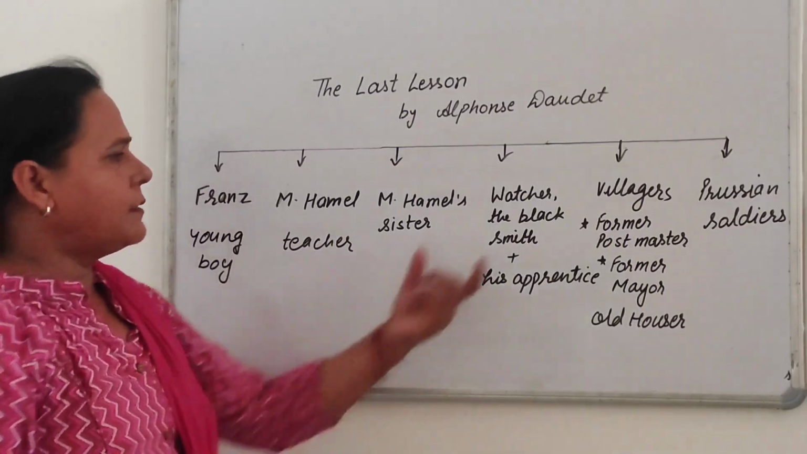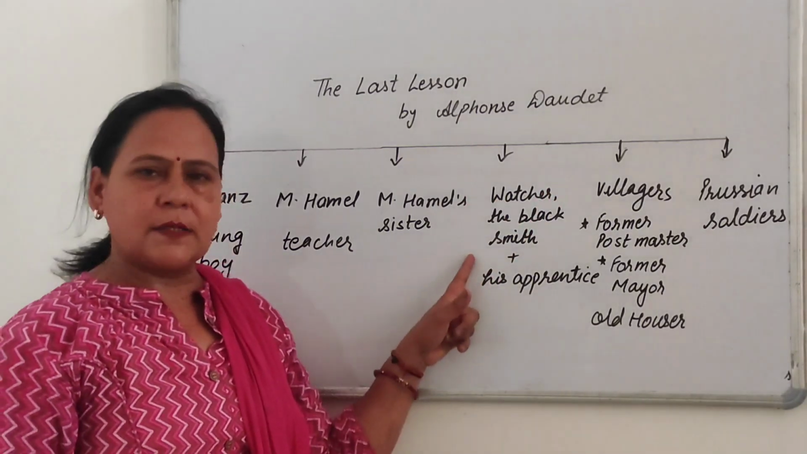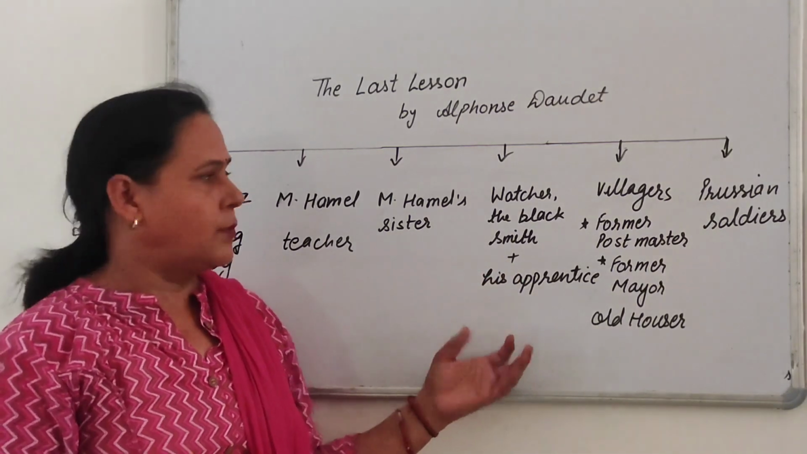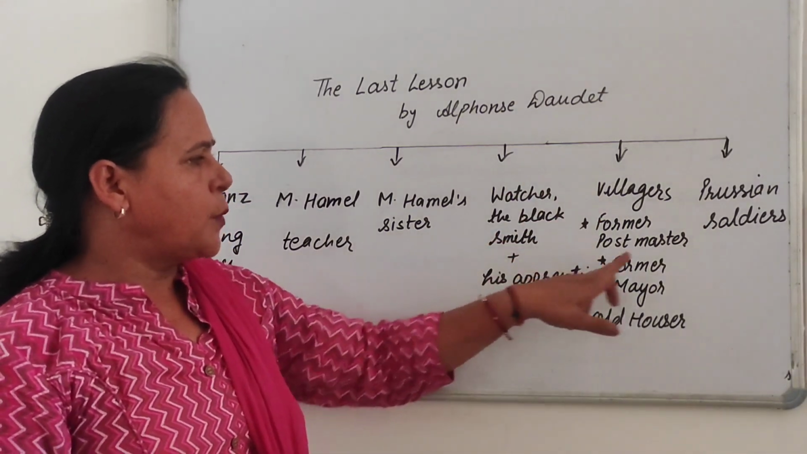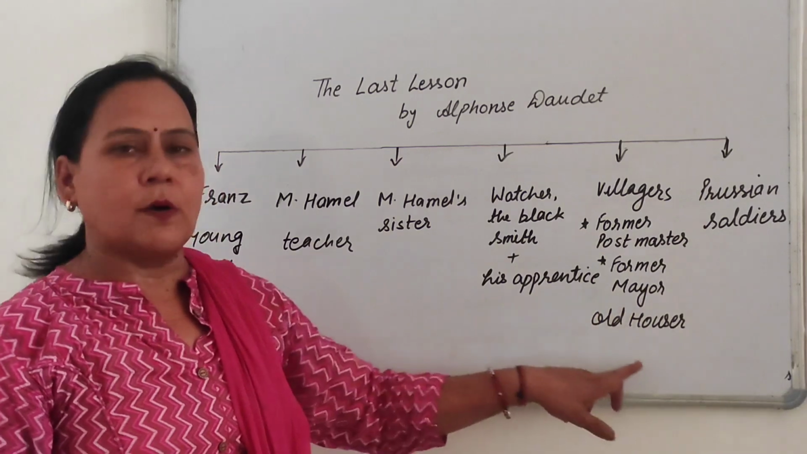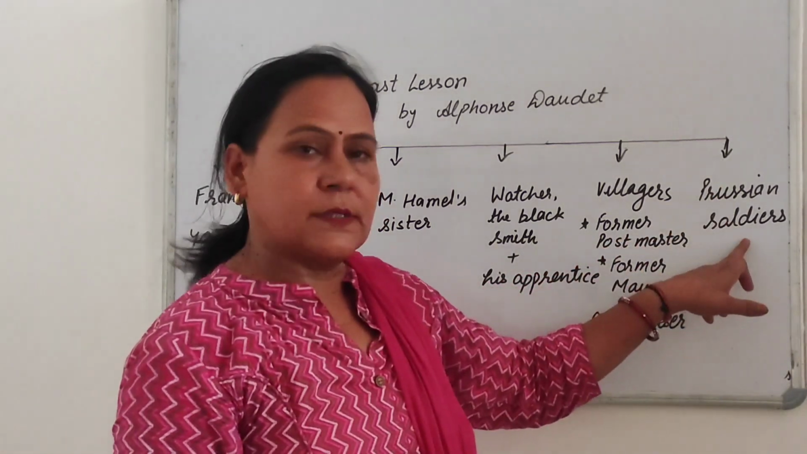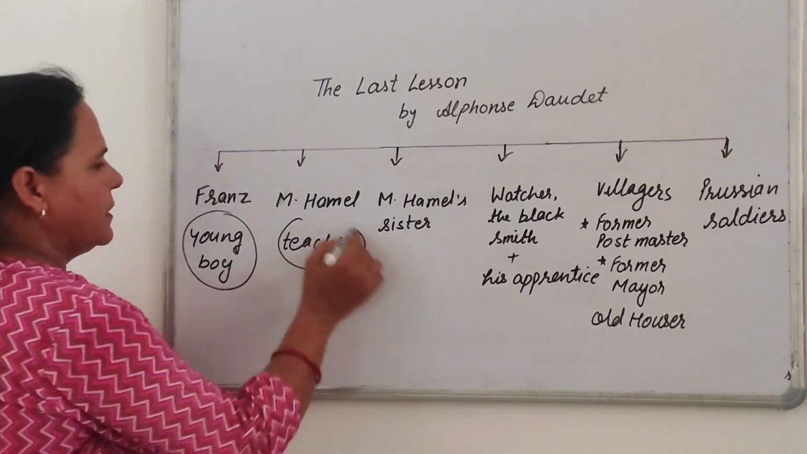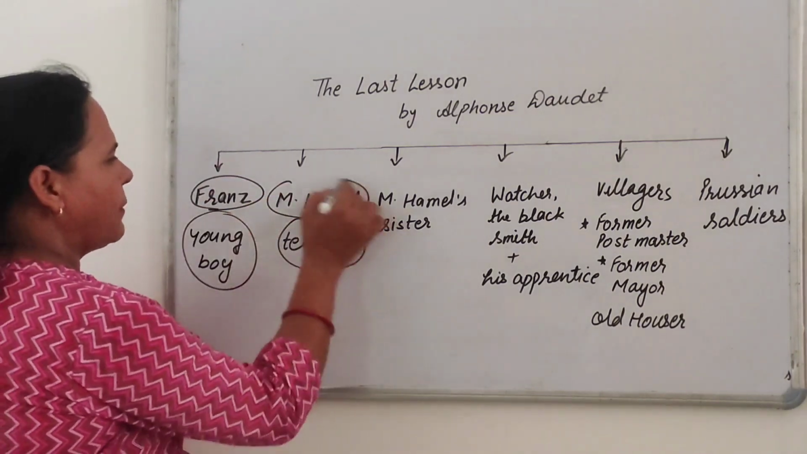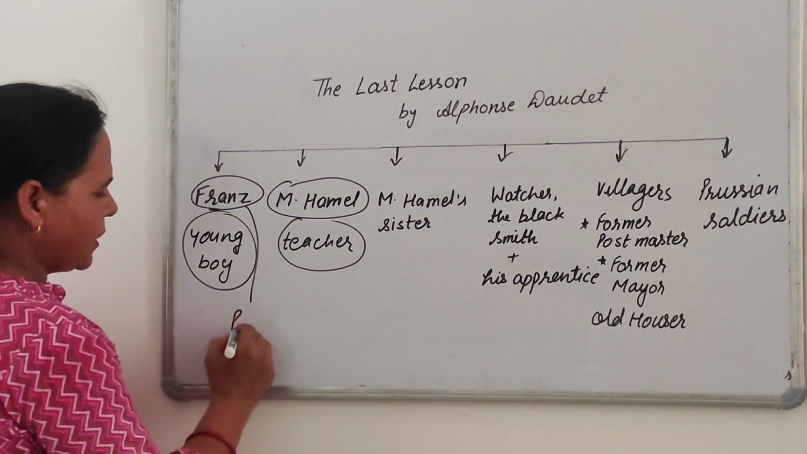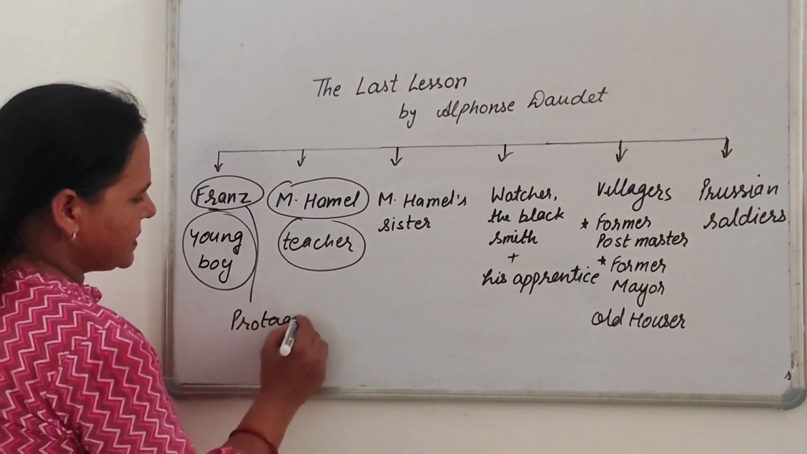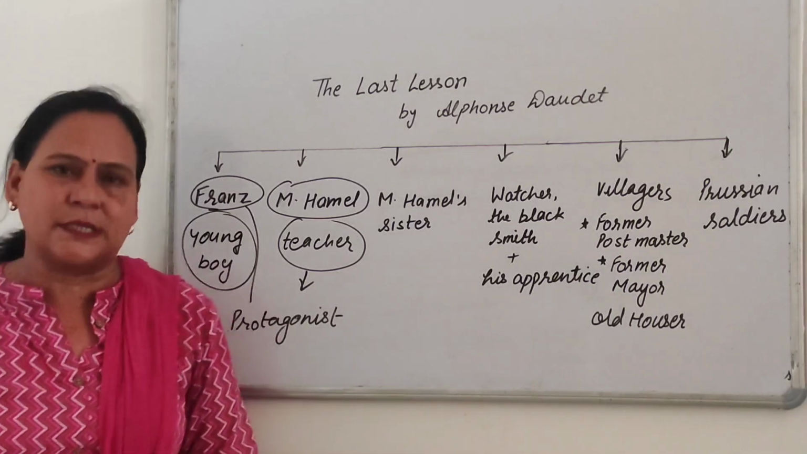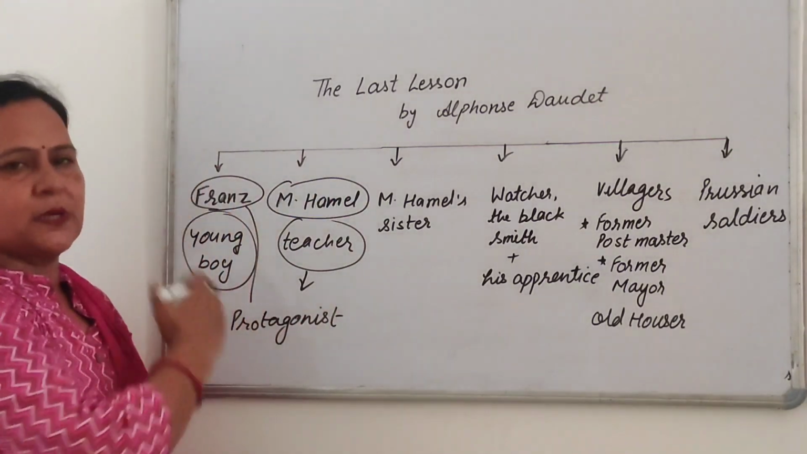M. Hamel's sister. And there is a person, Watcher, who was a blacksmith, and his apprentice, which means his trainee also. Some villagers, the former postmaster, former mayor and old Hauser. And the Prussian soldiers. But the story revolves around two characters, that is Franz and M. Hamel. Franz and M. Hamel both are the protagonists of this chapter because the story revolves around these two persons.